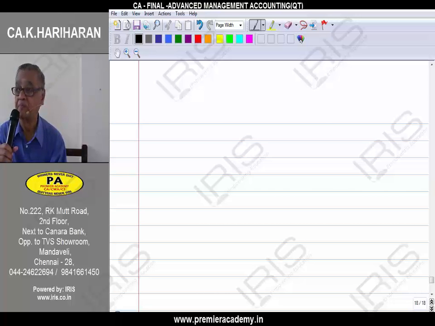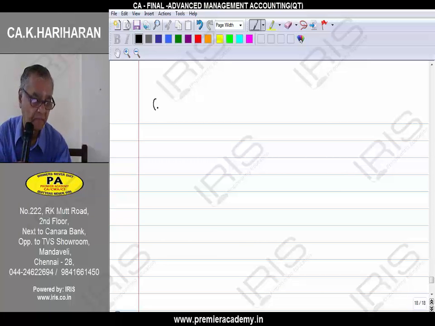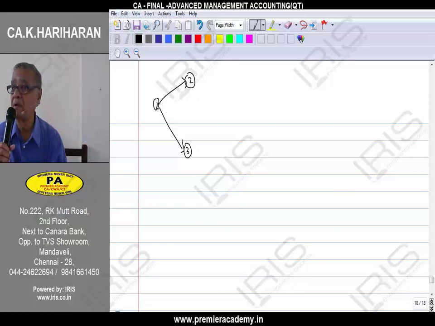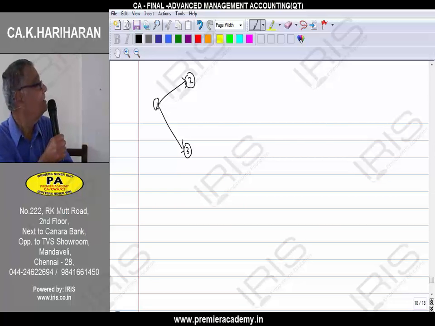Now we are going to draw the network diagram for the following list of activities. The activities are numbered 1 to 2. It means that 1 is the starting point of the activity, 2 is the finishing point of the activity. Now there are two activities, 1 to 2 and 1 to 3. 1 to 2 and 1 to 3 are the starting activities.